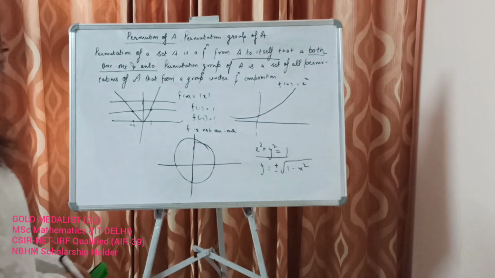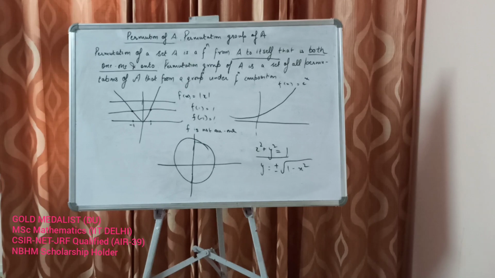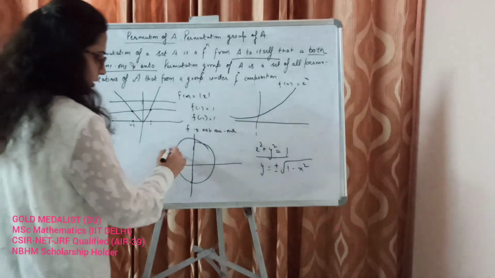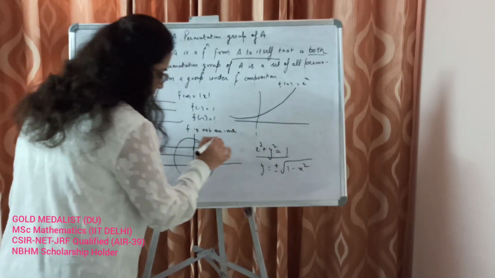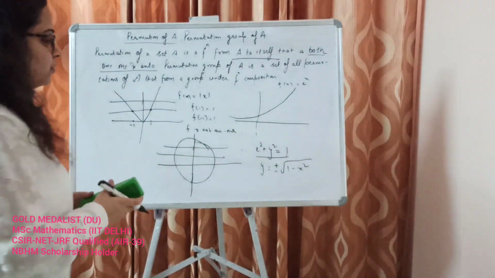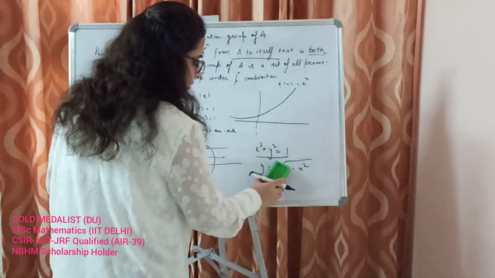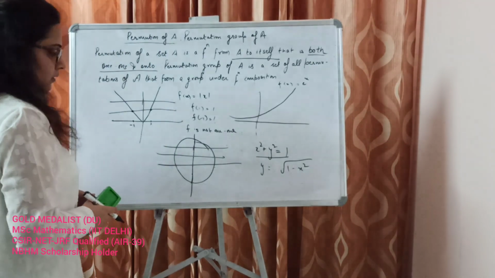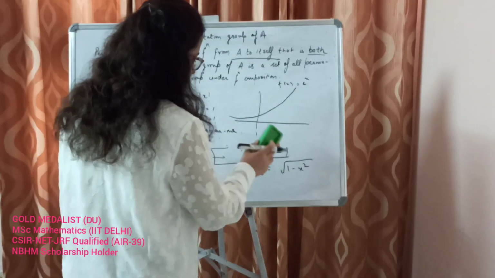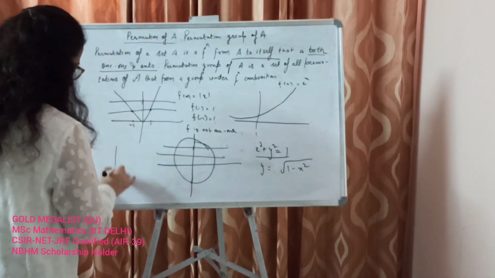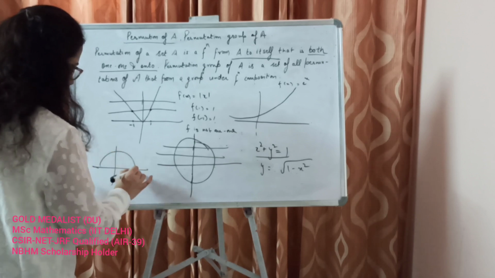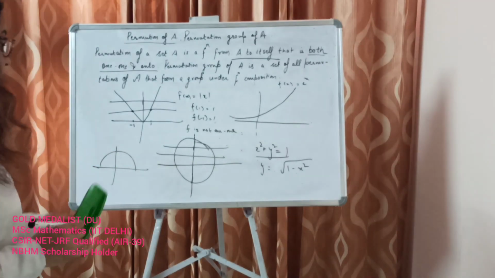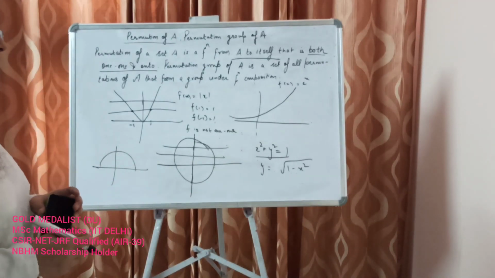Okay, so this is the function. Is it a one-to-one function? No, this is not one-to-one. If it was simply the positive square root, then the graph would have been like this, and still it would not be a one-to-one function.